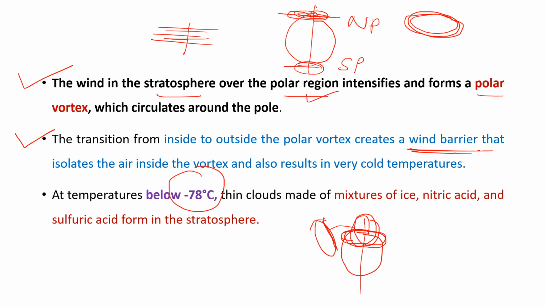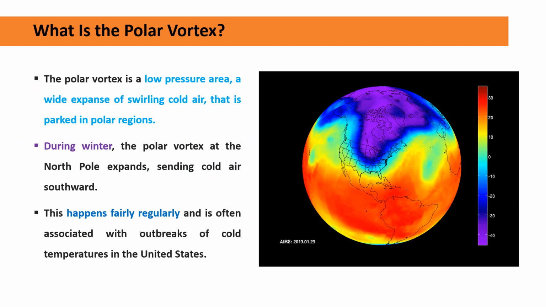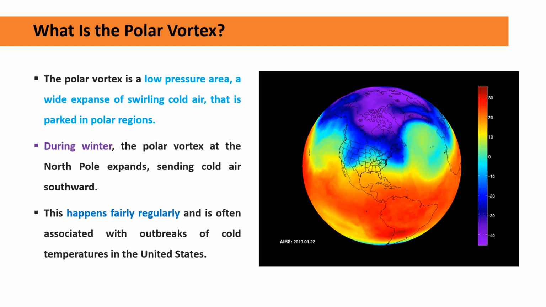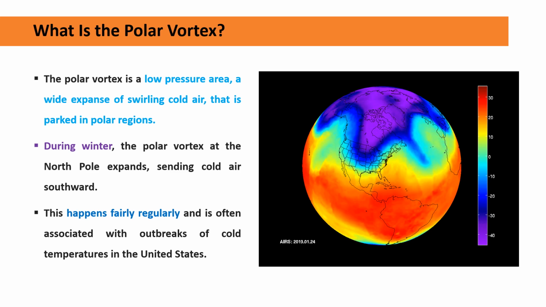Okay, and this layer of air is mainly composed of a mixture of ice particles, nitric acid, and sulfuric acid. Okay, so here you can see in this picture the formation of polar vortex over the northern hemisphere.